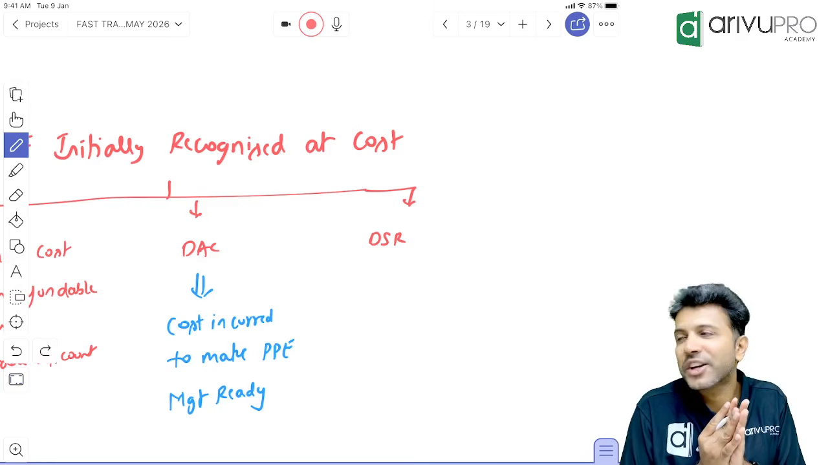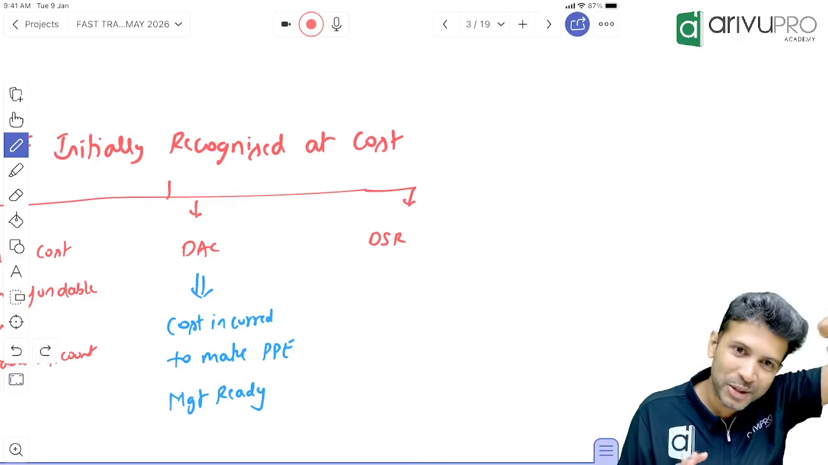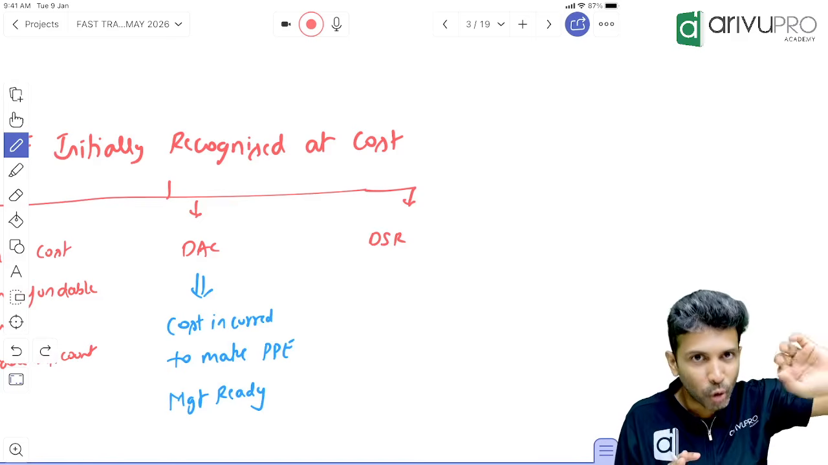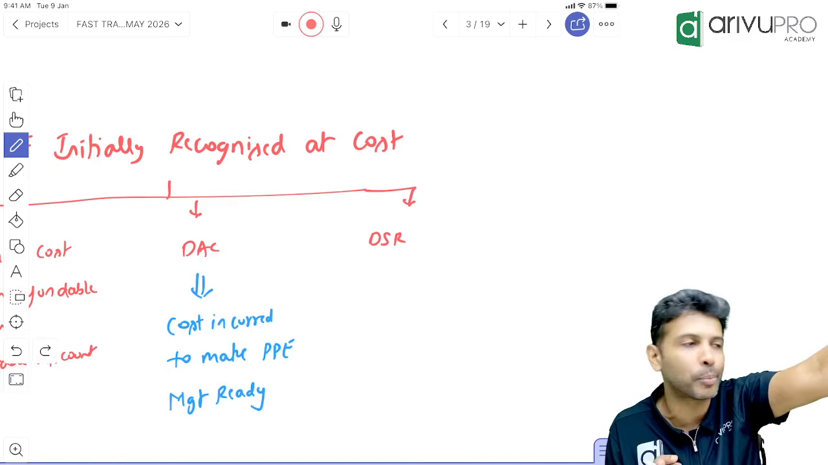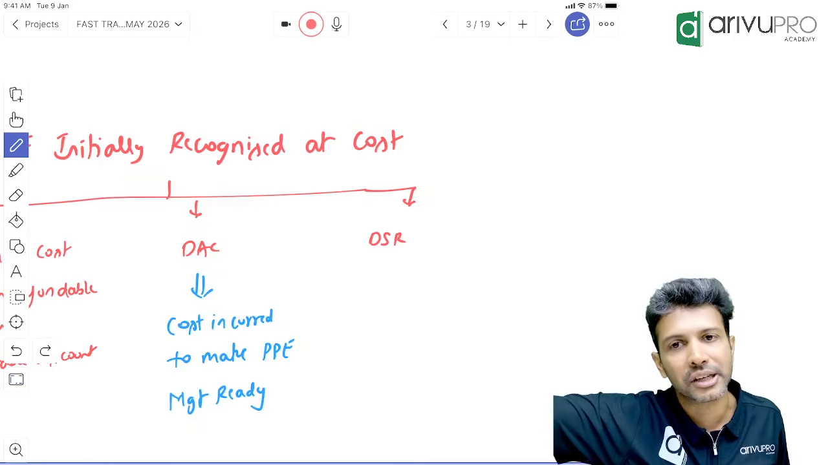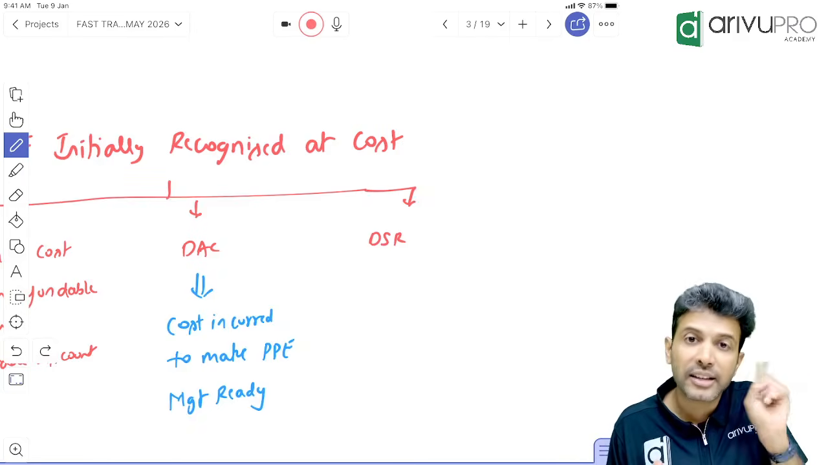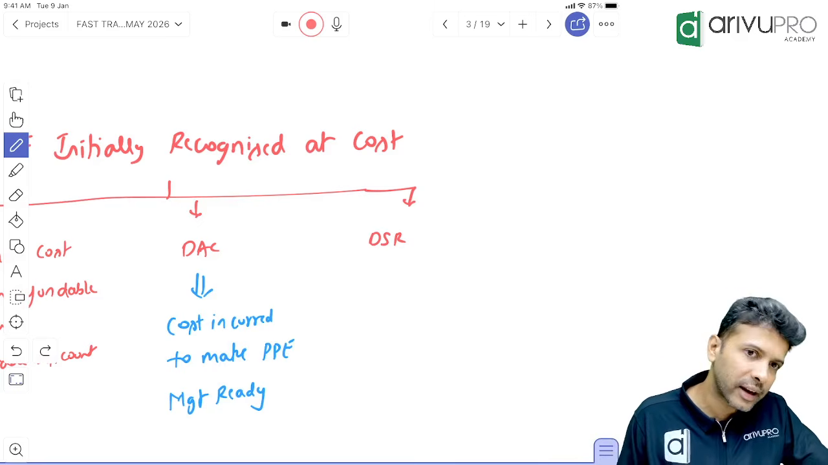But we can't question the question. ICA Zindabad. So sometimes they frame the question like that. If they say overhead cost is directly related to PPE, then only we will capitalize. If they just say overhead charges, then capitalize or don't capitalize? Don't capitalize. Rather, such cost will go off to P&L. Getting the difference?